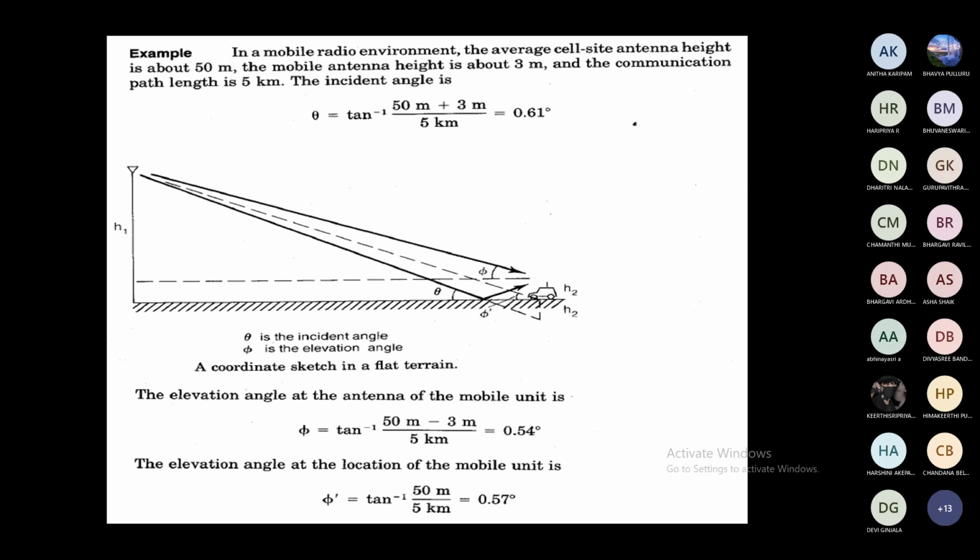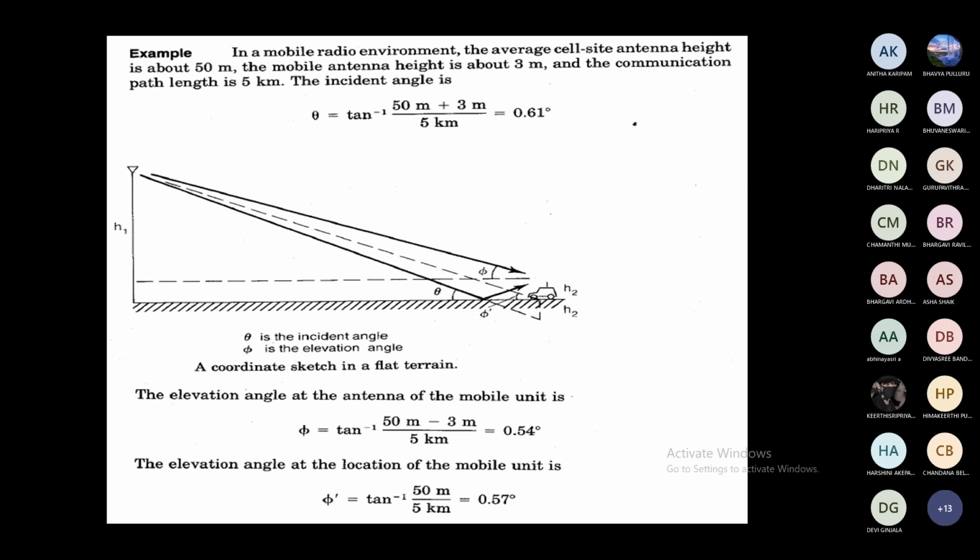Next, the elevation angle at the location of the mobile unit, phi dash, is equal to tan inverse of h1 by d only. See this figure, we have to draw only the curve. Here in this curve, we have to calculate phi dash from the ground to the mobile unit, not for the top. That's why we neglect the h2 value. Then phi dash is equal to tan inverse of 50 meters by 5 kilometers. We are getting 0.57 degree. This is a method to calculate the incident angle and elevation angles.